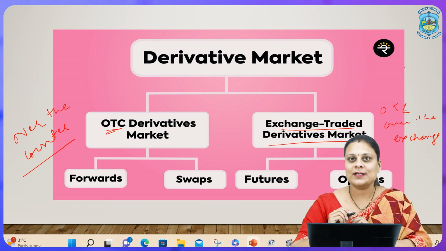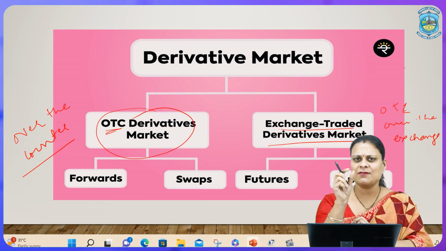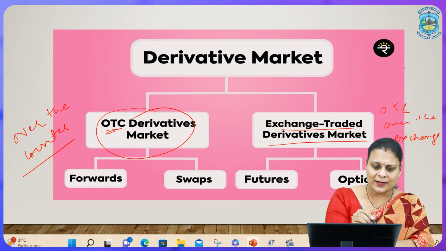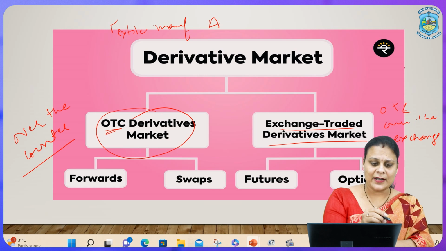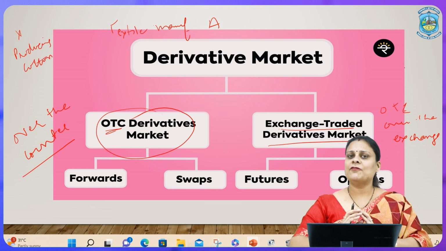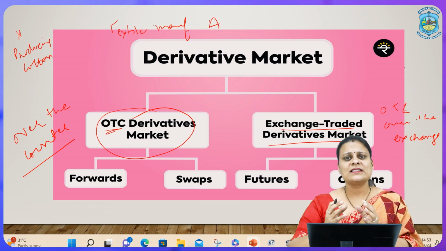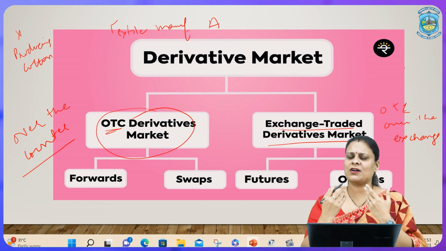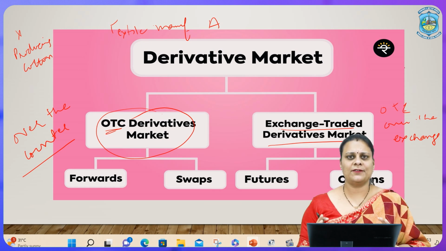When I talk about forwards and OTC, I will just give a very short example. There is one textile manufacturer, for example A, and there is one Mr. X who is producing cotton. Now, this textile manufacturing firm, A, needs some amount of cotton to make linens or shirts or clothes, whatever.